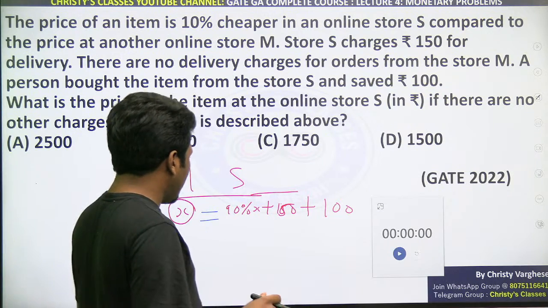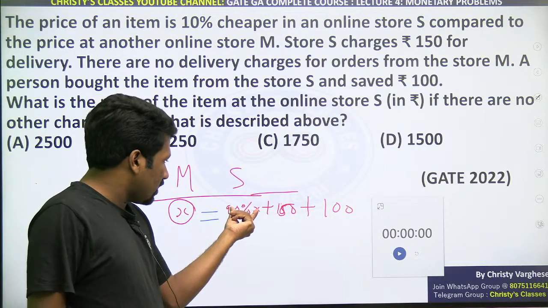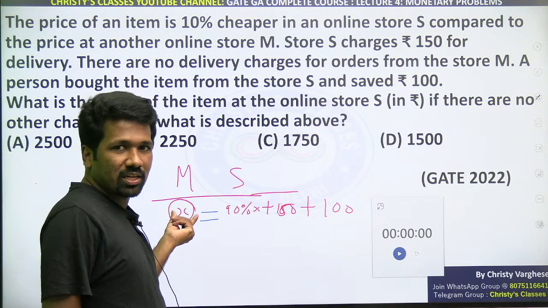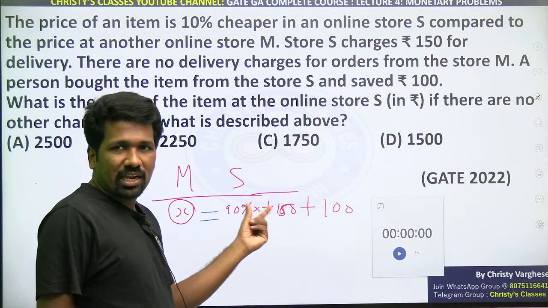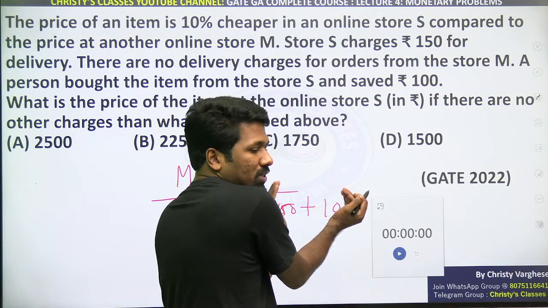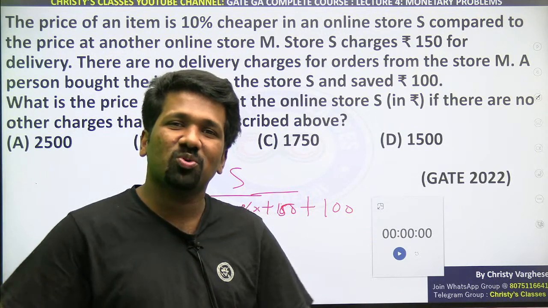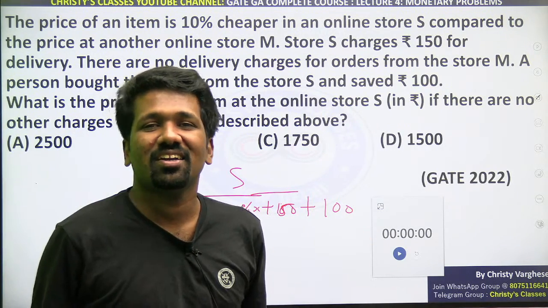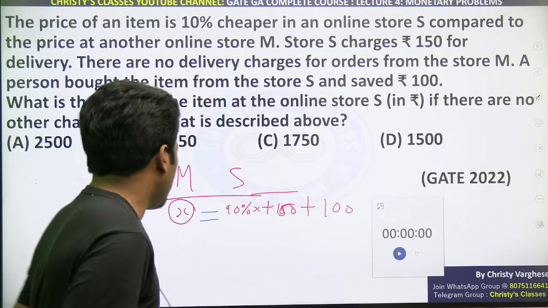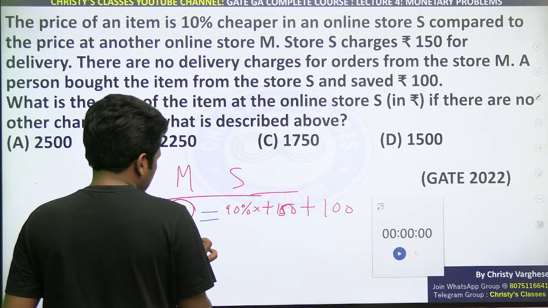Again, if you are doing it smartly, if you are very flexible with percentages, 90% या 100% है, दोनों के बीच में 10% का डिफरेंस है ना, वो 10% होना चाहिए 150 plus 100. 10% is 250 तो 100% 2500 है ना. That is how to think about it logically. But if you are not okay with that, take the help of maths. Take the help of steps.